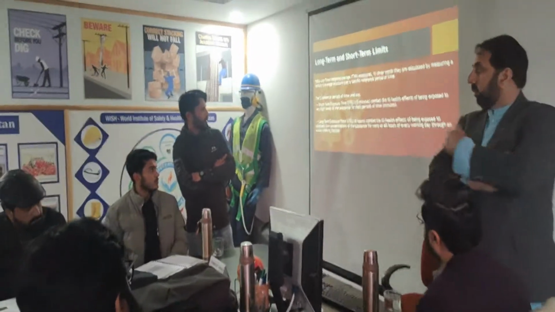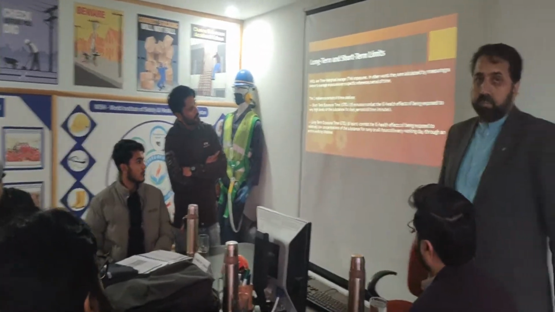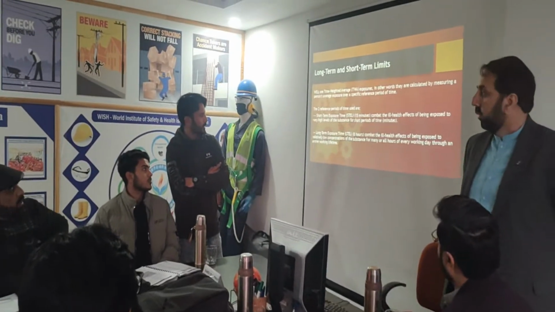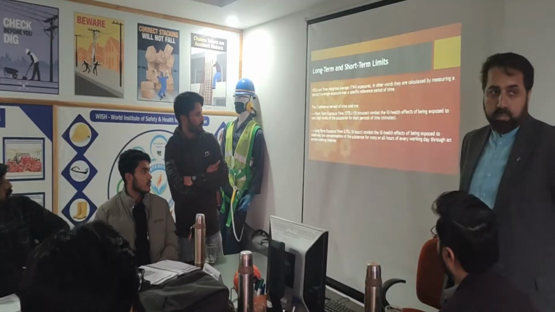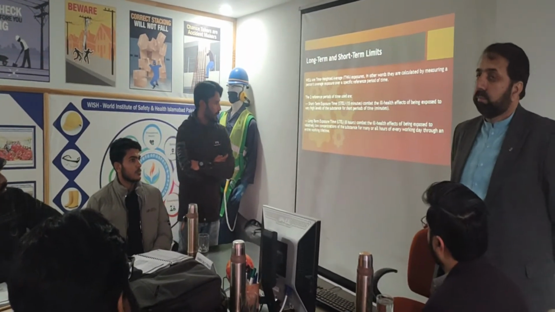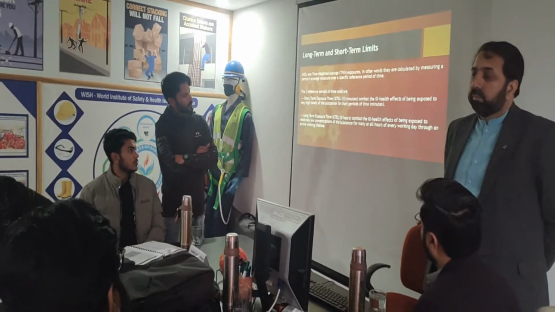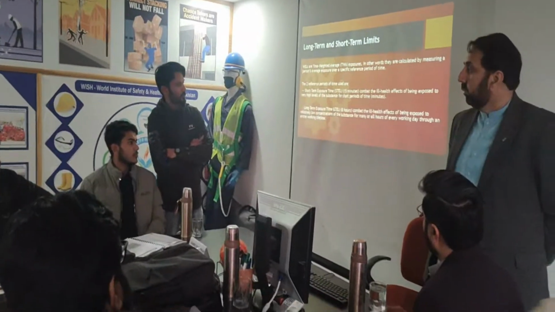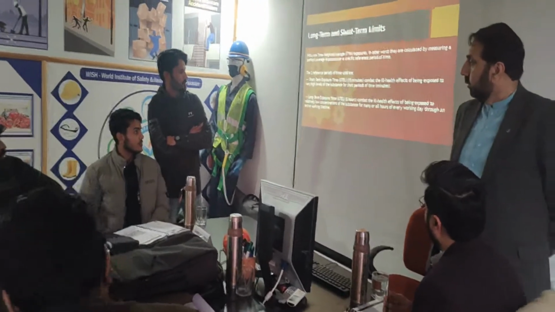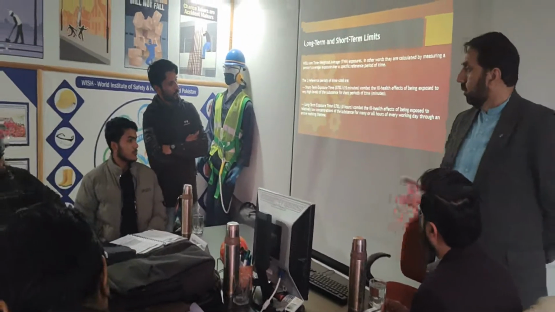Short-term exposure limit, STEL, which is 15 minutes, combats ill health effects of being exposed to very high levels of the substance for a short period of time, like minutes. Long-term exposure limit, LTEL, like 8 hours, combats the ill health effects of being exposed to relatively low concentrations of a substance for many or all hours of every working day through an entire working lifetime.